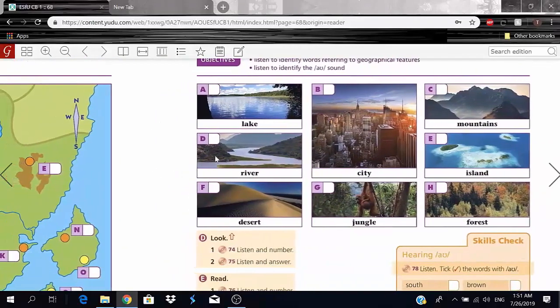So we have some words here, obviously A to H, and I'll just give a quick pronunciation, and you can always pause and read it out loud if you want. So here we go. Lake, river, desert, city, jungle, mountains, island, forest. And I realized this was not in order the way I said it, but that's fine.